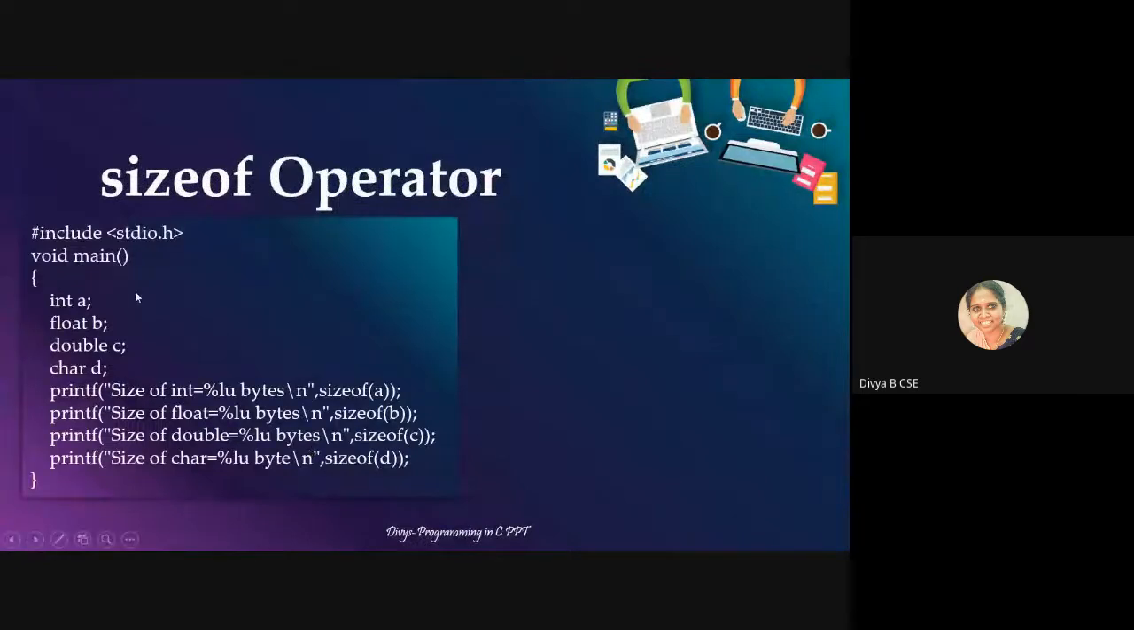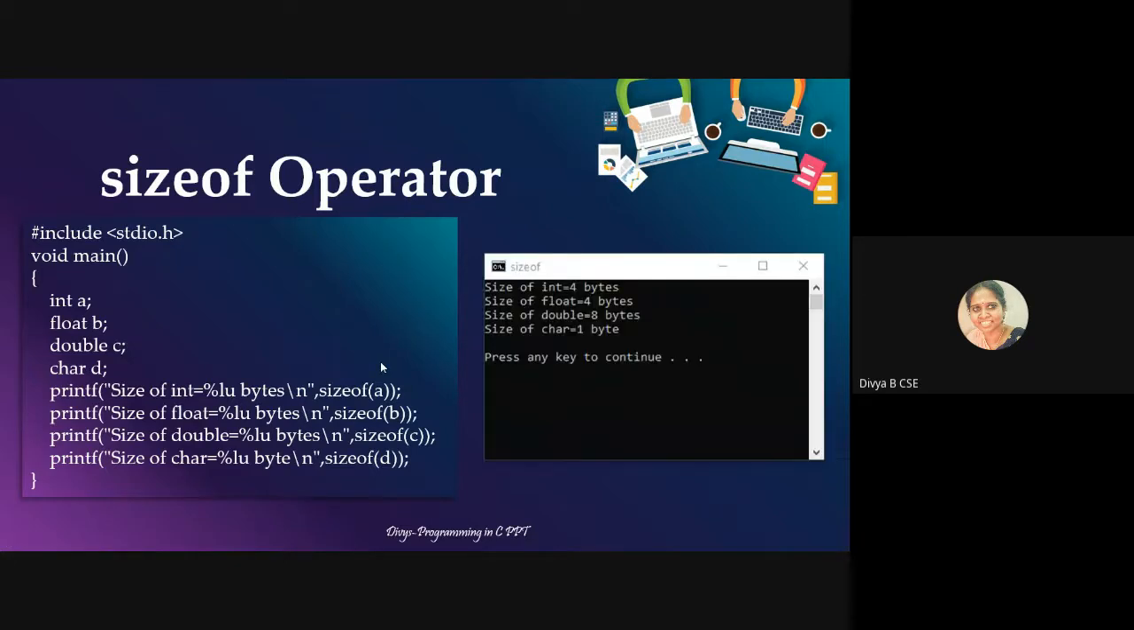This is an example. You can see that I've declared variables of different data types: int a, float b, double c, and character d. Now I've tried to display the size of int on my system, and likewise for float, double, and character. Here you can see that it takes only one operand, which is why it is a unary operator. It gives the size of int allocated internally. For my machine, int is 4 bytes, float is also 4 bytes, double is 8 bytes, and character is allocated 1 byte.